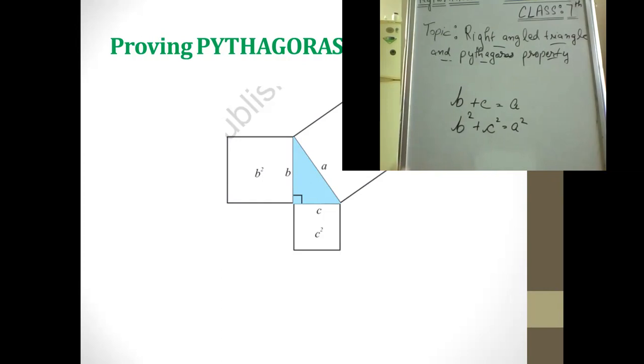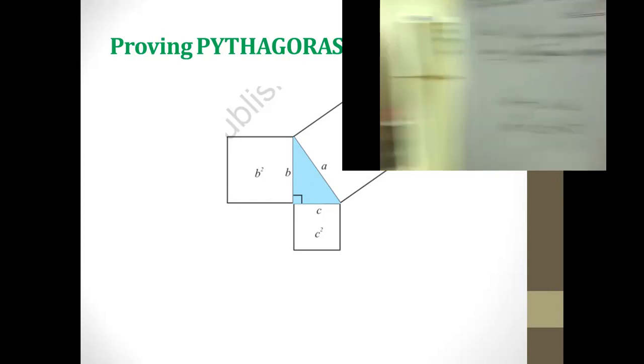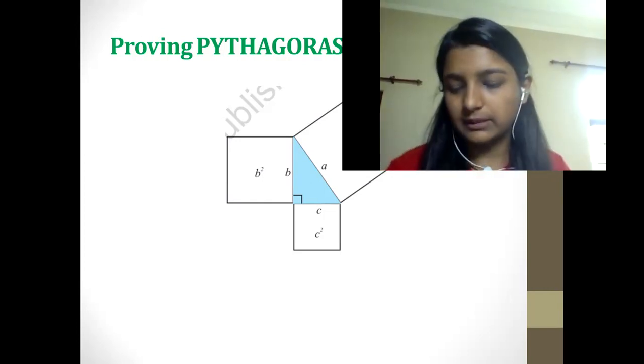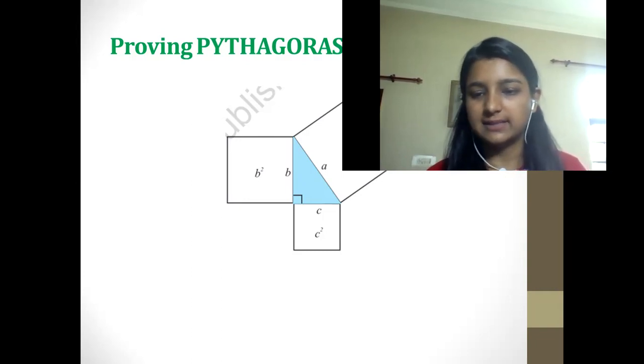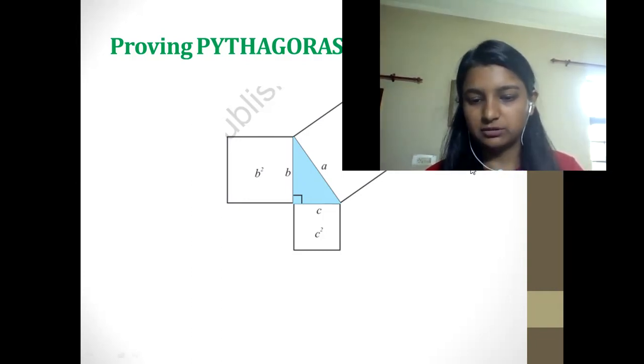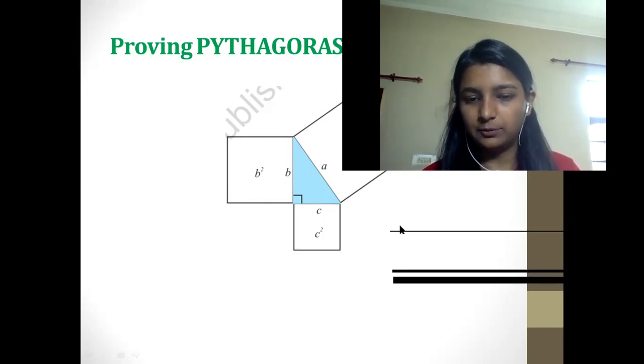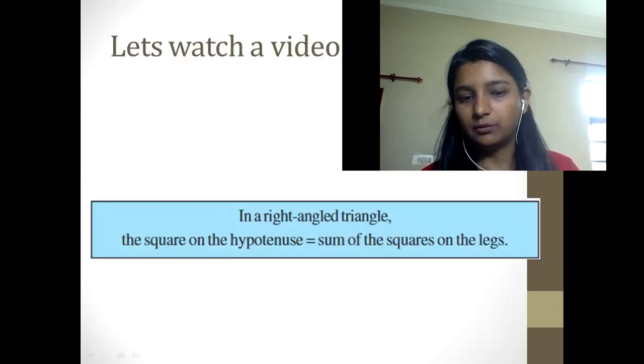So this is how the Pythagoras theorem has been proved with the help of that diagram, or we can say that model. You can also make it and do the same. I hope you have understood the Pythagoras theorem concept, and also how we can prove it.